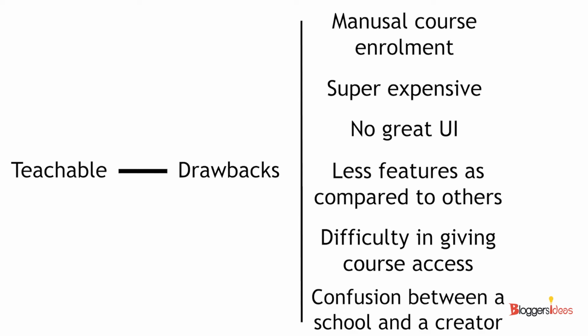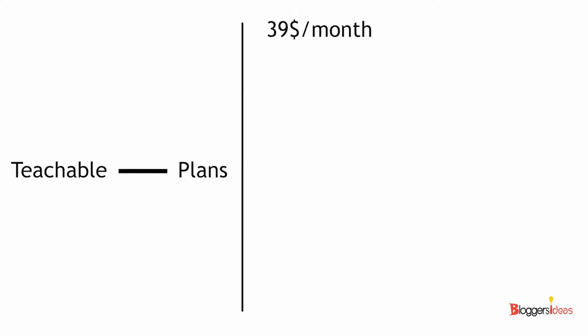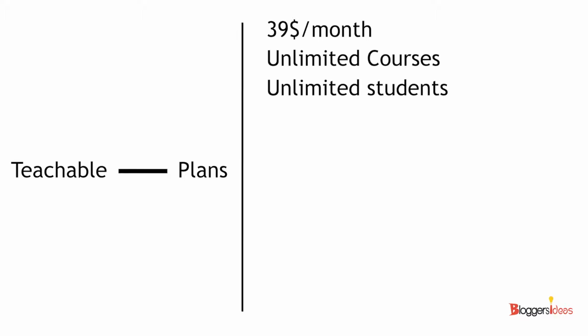Now let's look at some monthly and annual prices of Teachable. What are they charging and why are they charging so much? If you want unlimited courses and unlimited students, you need to pay $39 per month. That's what Teachable charges for hosting unlimited courses and unlimited students, which is a great deal, right? But the challenge is you cannot automate, and if you want to automate Teachable courses, you need to use a special tool, that is Zapier. So Zapier is an additional cost of a tool, and it is way more expensive, right?